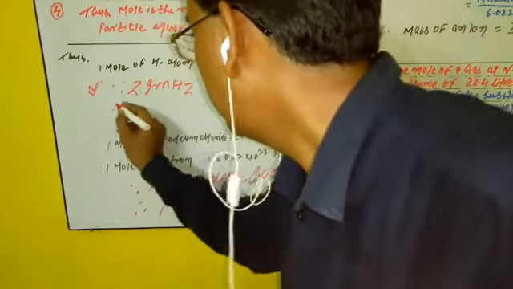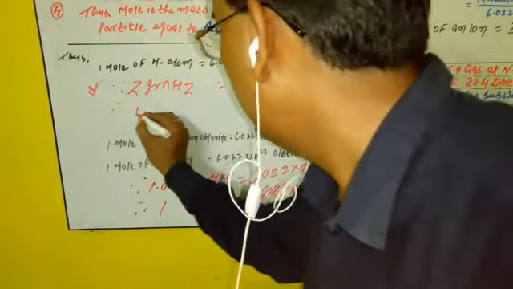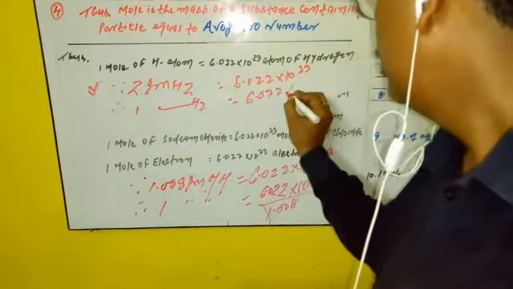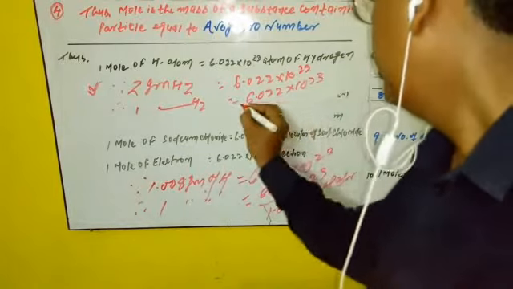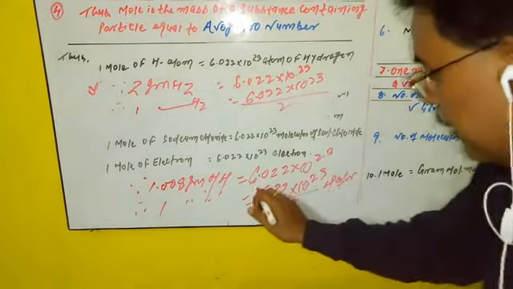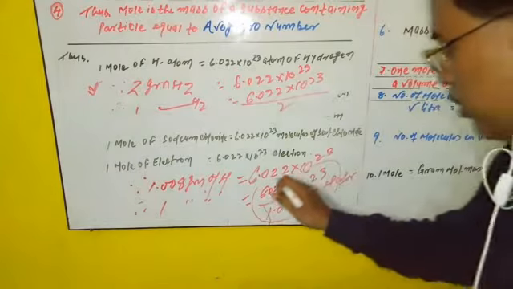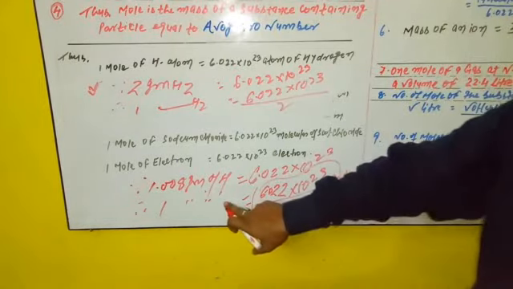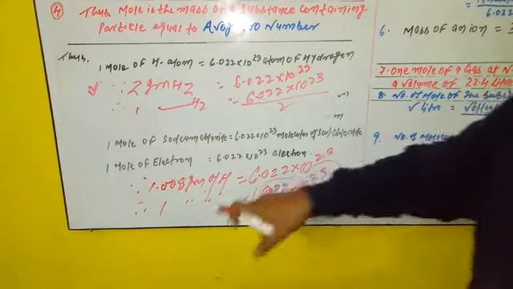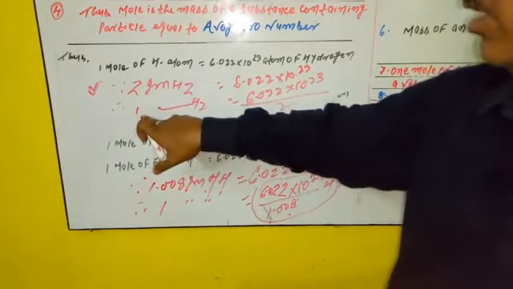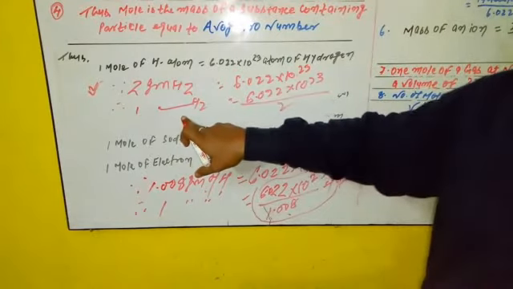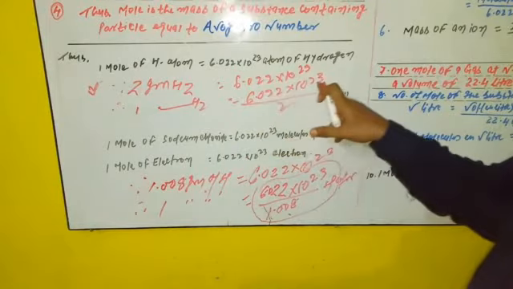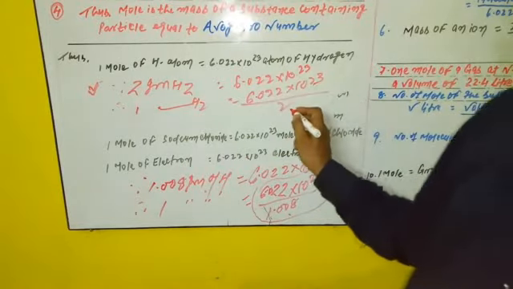Therefore, what number of particles are in 1 gram of H2? It becomes 6.022 × 10^23 divided by 2. Compare this with 6.022 × 10^23 divided by 1.008 for the number of hydrogen atoms present in 1 gram. So 1 gram of H2 molecules consists of only 6.022 × 10^23 divided by 2 molecules.